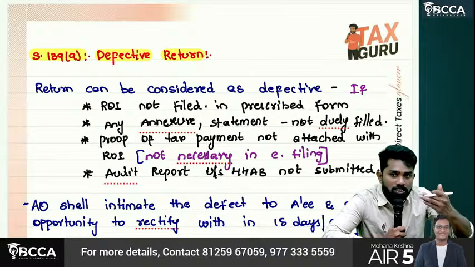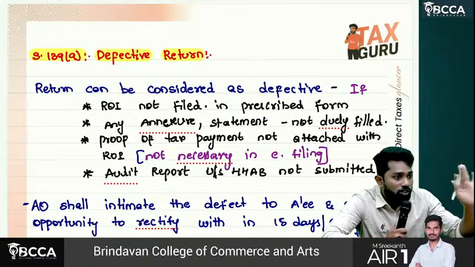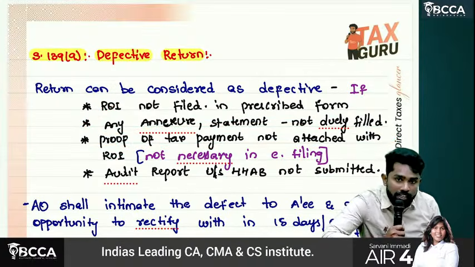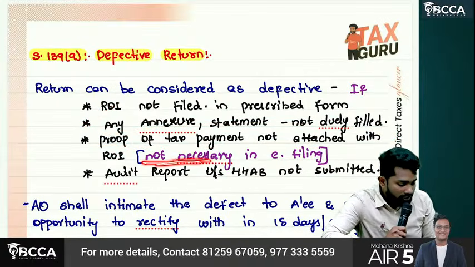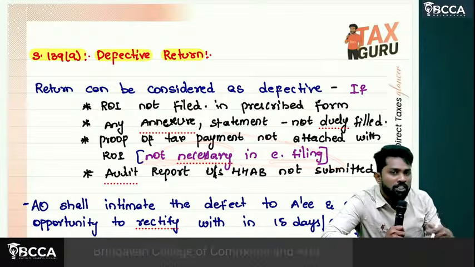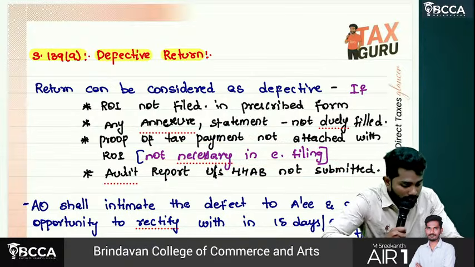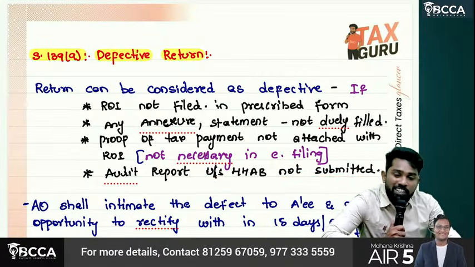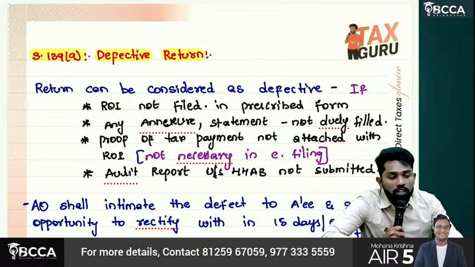Or any annexure or statement has to be filled and it was not filled. Then proof of tax payment was not attached. But since it is e-filing, sir, now you need not attach proof of tax payment. And then the audit report is also not submitted. If any of these happen, then it is called what?